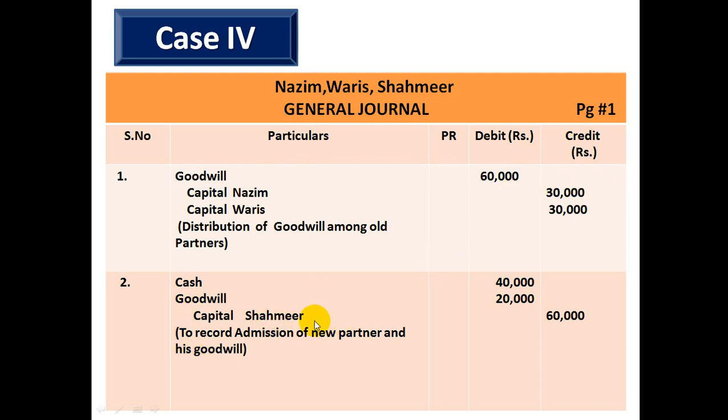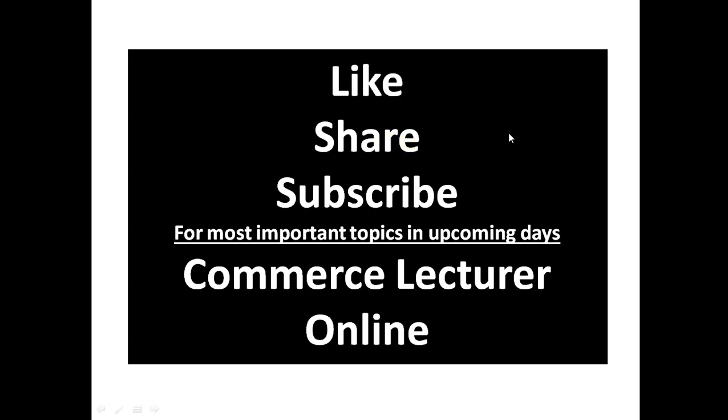And for the admission of the new partner in the firm along with his goodwill and cash brought by him, we will record the journal entry: cash debit, goodwill debit, capital new partner credit. So in case number 4, when the total capital of the firm is given in the question, we recorded the admission of the new partner with his goodwill, and we identified the goodwill of old partners and distributed and recorded it among the old partners. Here all 4 cases are done.